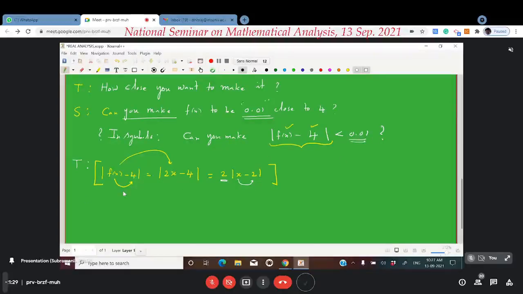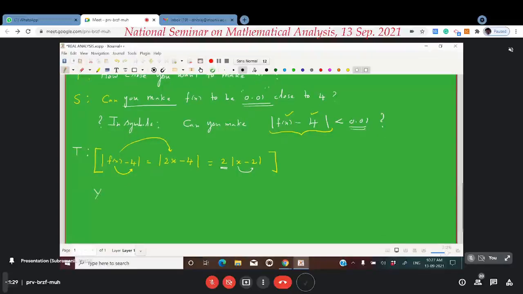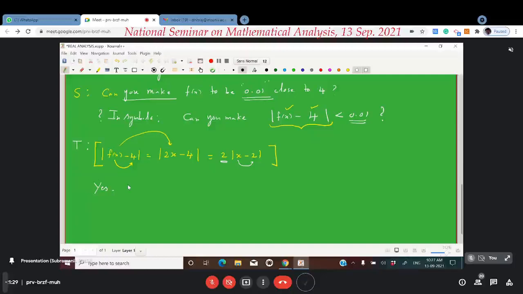Therefore, the teacher will answer it as follows. Yes, the teacher's reply is the following: yes, if x is half of this number, 0.005, close to 2, that is, if x is this much close to 2, then f of x will be 0.01 close to 4.